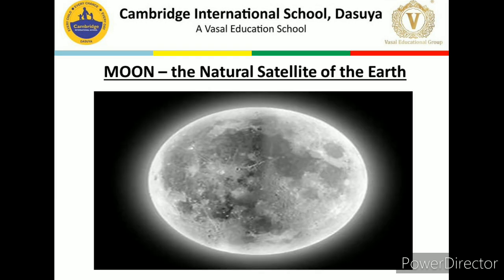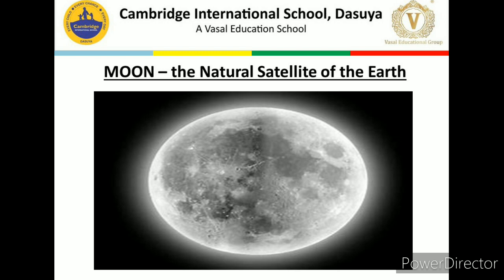Moon is the natural satellite of Earth, and it takes about 27 days to complete its one rotation as well as its revolution, and that is the reason we are always able to see only one side of the moon, and there is no life on the moon because moon does not have the favorable conditions which support the life.